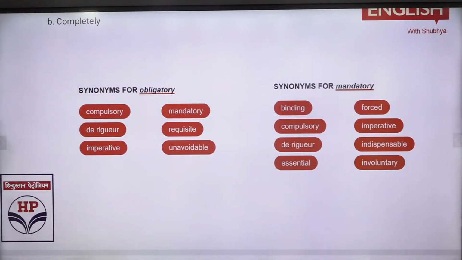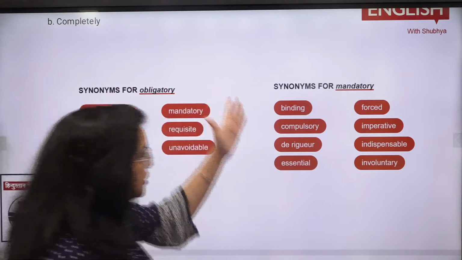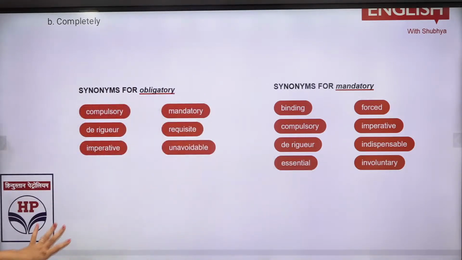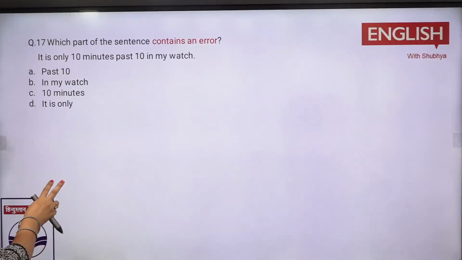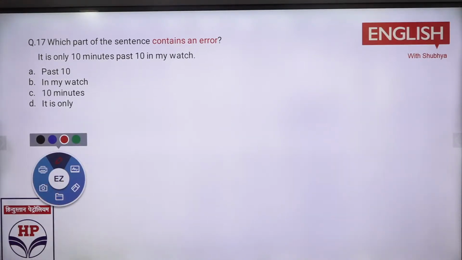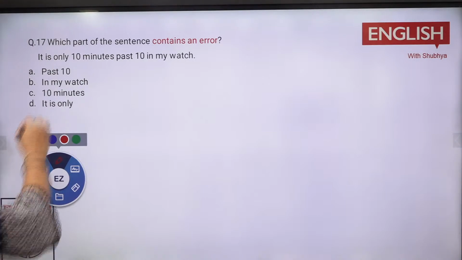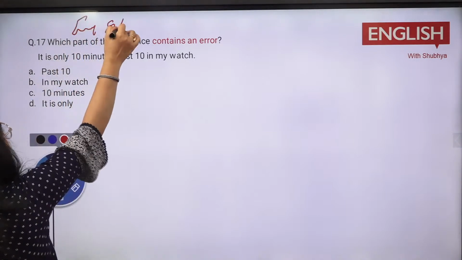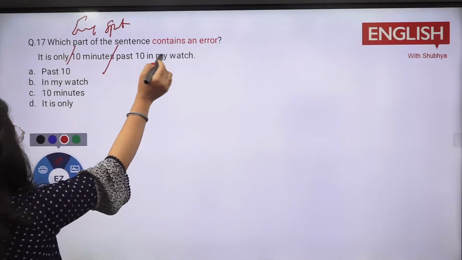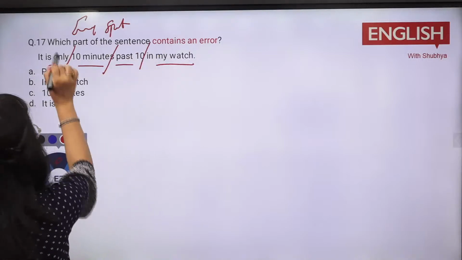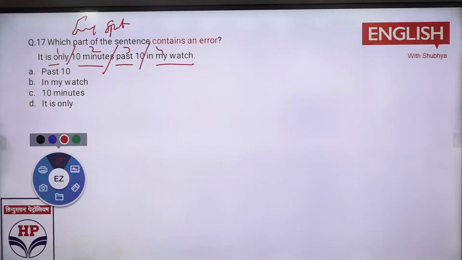What does mandatory mean? Forcing someone, imposing something on someone. Then you have obligatory, that is also for compulsion. You can say you cannot refuse something. So in this way you need to note down the four basic differences, whichever came in your exam. Now this was also a question from your exam only. What would be there? It is only 10 minutes past 10 in my watch. Where is the problem? It is about error spotting. Now again the error spotting question came. It is only this part, 10 minutes past 10 in my watch. So you have four parts, 1, 2, 3 and 4. Where is the problem lying? B part, C part.